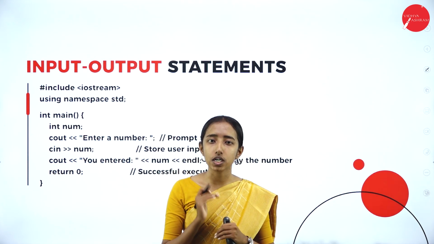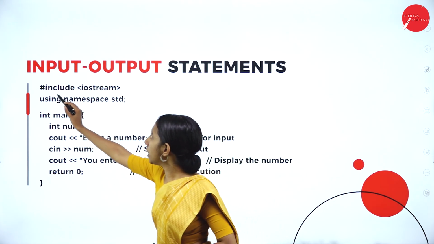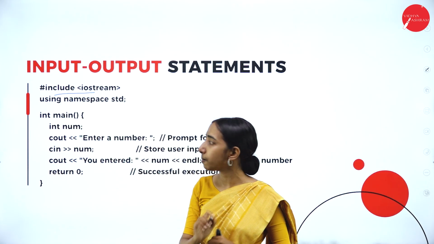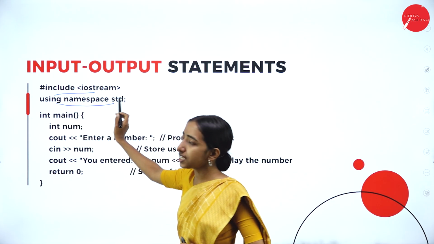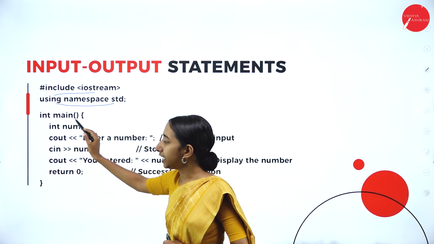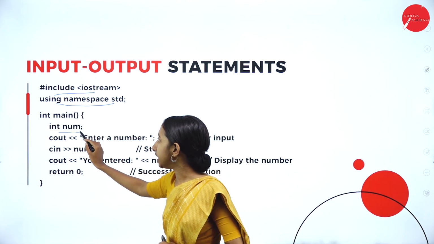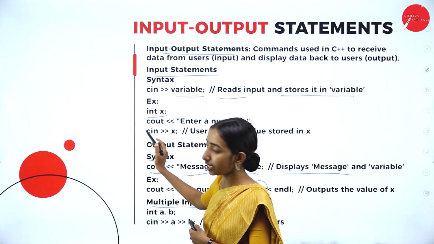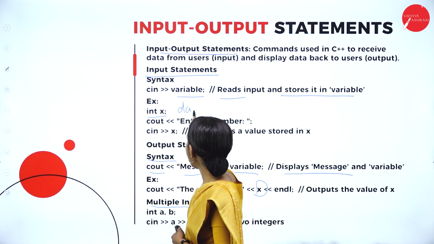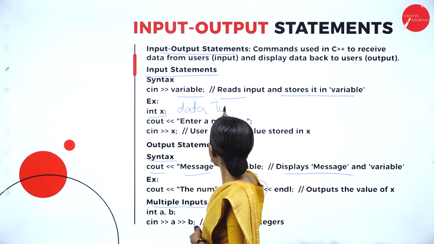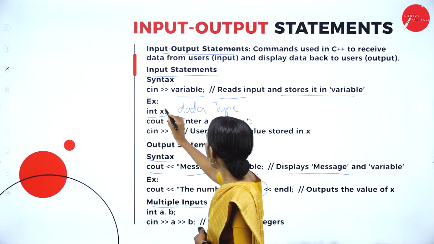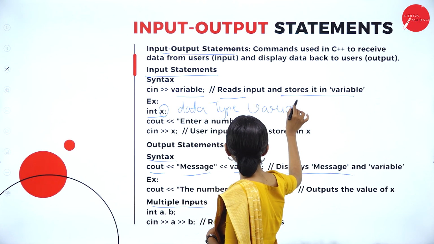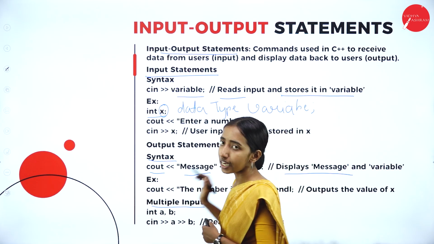So how does this work? Here I have include iostream. What is it? It is a header file. Next, using namespace std. Int main, int num. Previously you saw int x, where int is the data type and x is the variable. We will learn what the data type and variable are in the next classes.